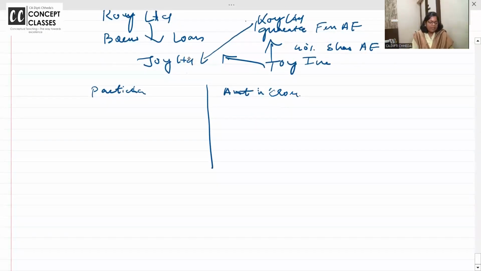देखो फर्स्ट क्या है, सबसे पहले नेट प्रॉफिट. Start with net profit before interest, depreciation and tax.